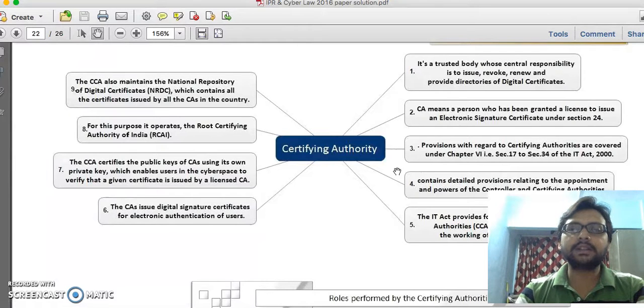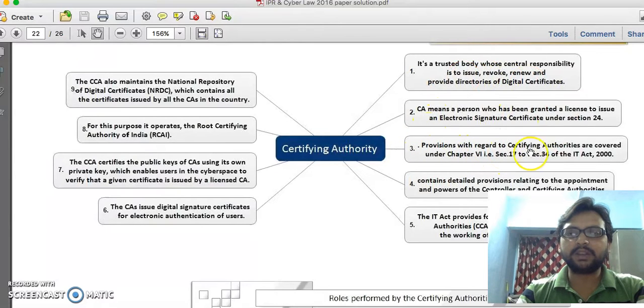We don't need to discuss everything in detail, but we need basic knowledge of how encryption and decryption are done with public key and private key, or using the same key. I hope these points are clear.